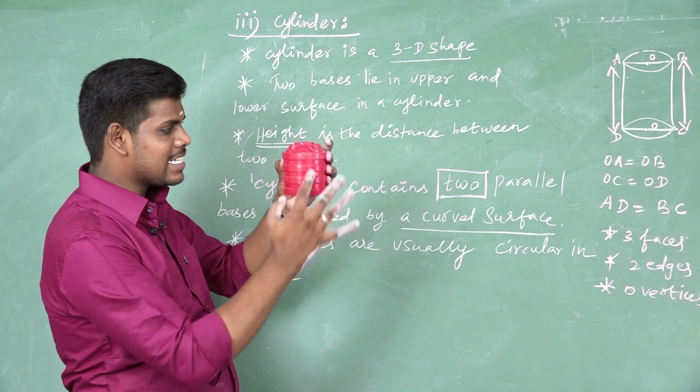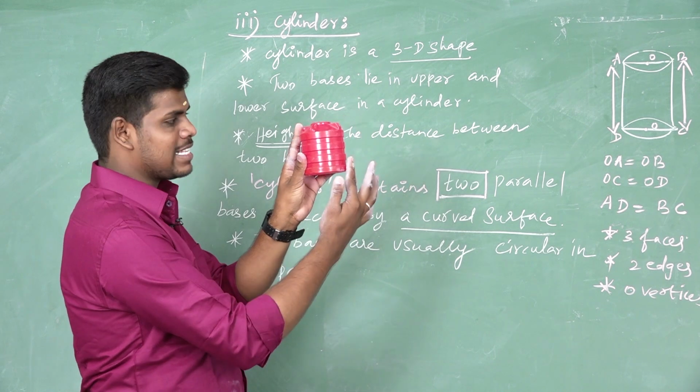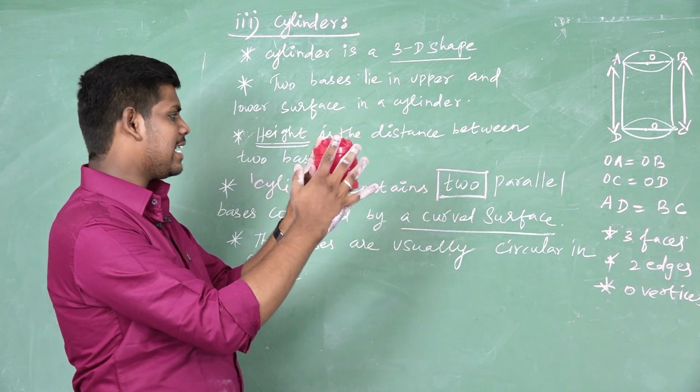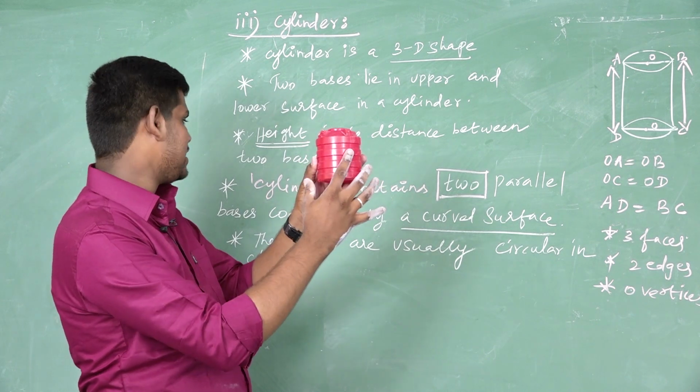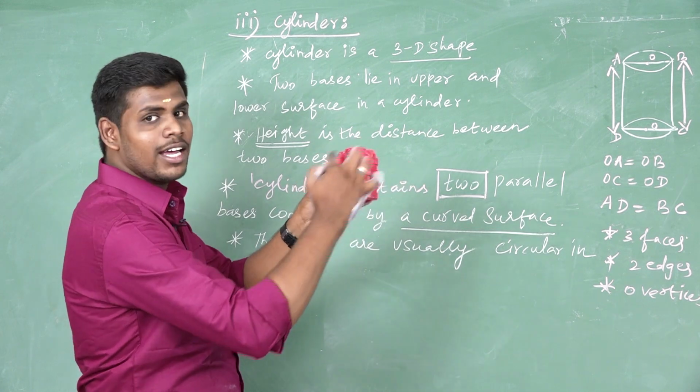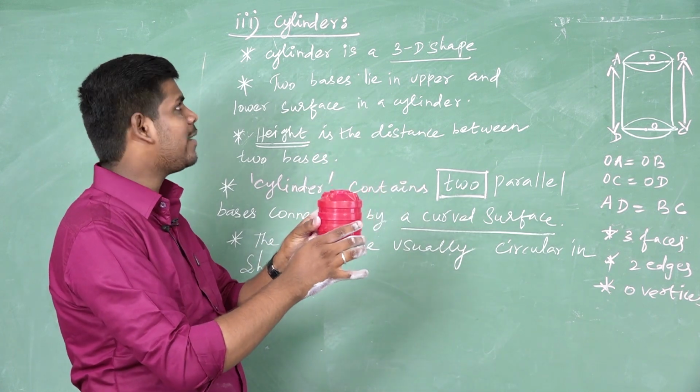Height is the distance between two bases. These are the two bases. Height is the distance between the two bases. A cylinder contains two parallel bases connected by a curved surface. These are the properties of a cylinder.